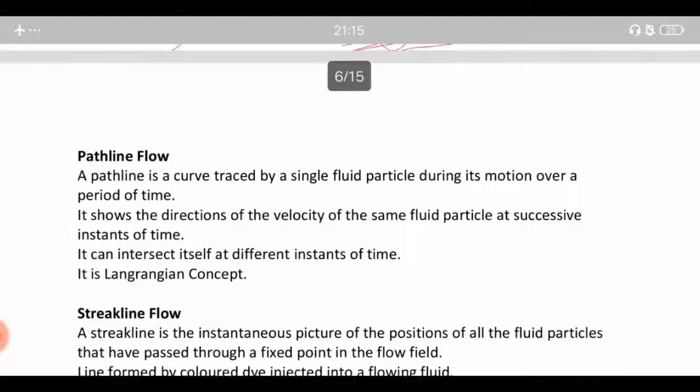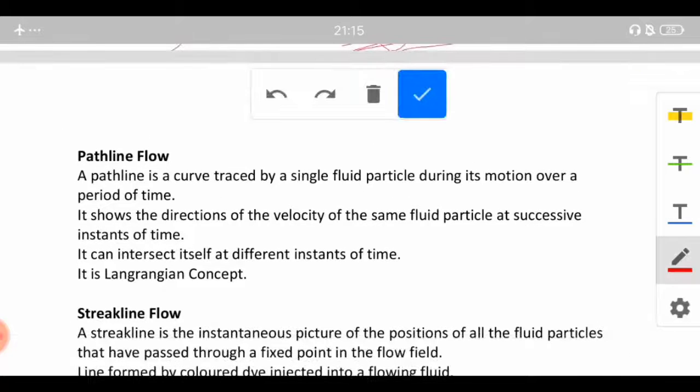Next we have the pathline flow. Pathline flow is a curve traced by a single fluid particle during its motion over a period of time. So it is a curve traced by a single fluid particle during its motion over a period of time, and it shows the direction of the velocity of the same fluid particle at successive instants of time.